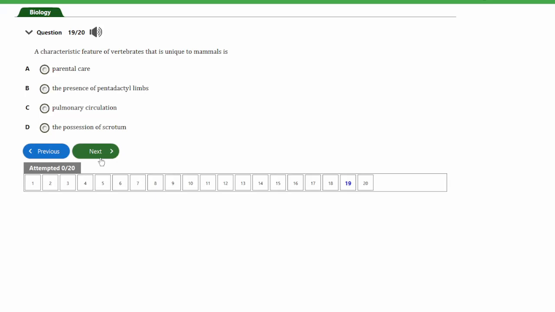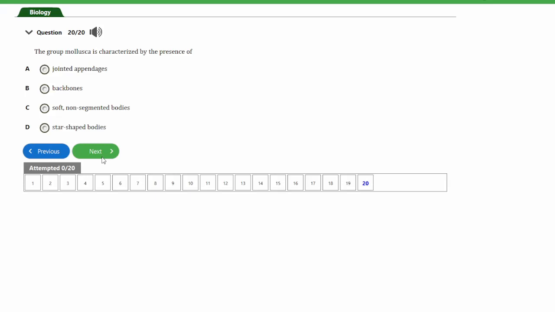The toads can carry out pulmonary circulation. Insects and birds show parental care, but then the scrotum is basically unique to mammals. So in that case, the option D is the correct answer to the question here. So let's look at the last question, guys, and that's question number 20.